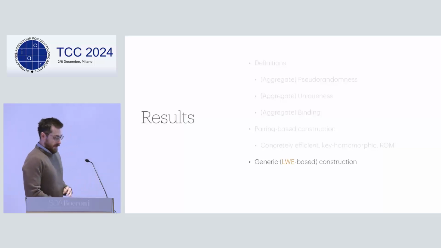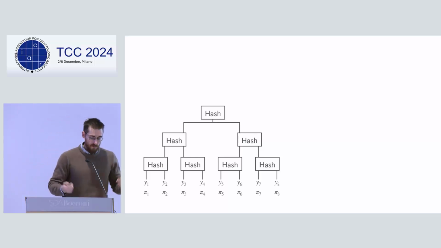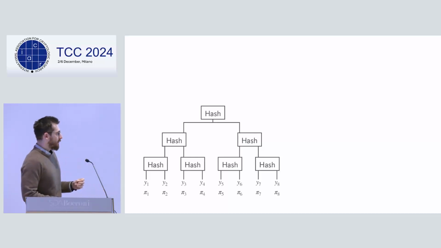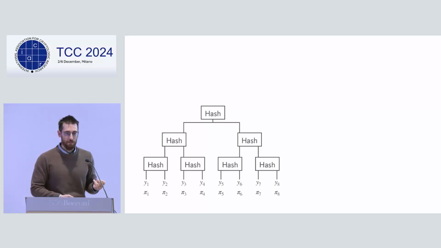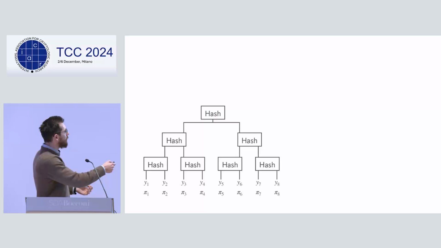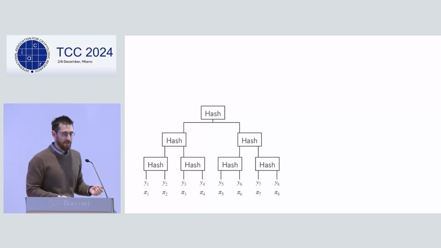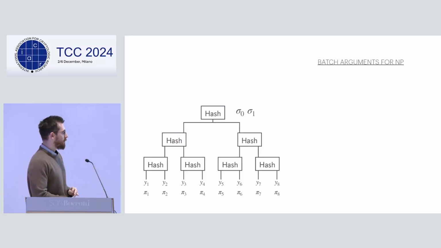Okay. So what's the first thought when we try to aggregate different verifiable random functions? The first thing you could do is just to hash all of the images, okay? Now, of course, this is no longer verifiable because if I have access to the root of the hash, I cannot verify it. And so that's the reason why we add batch arguments for NP, also known as BARGs.